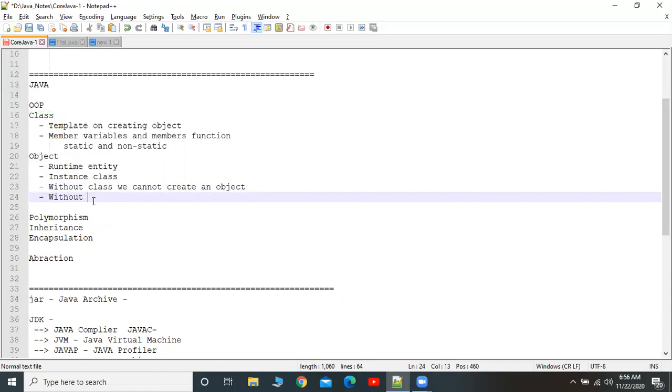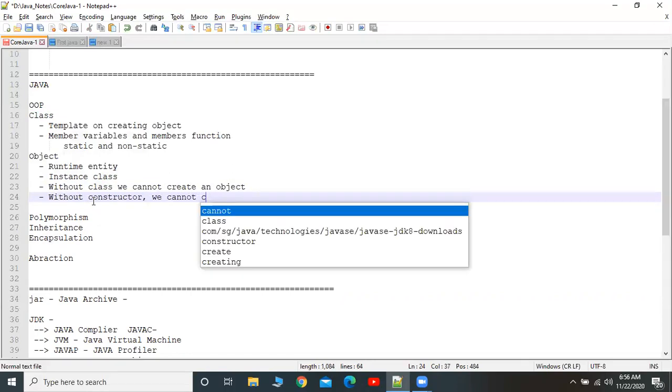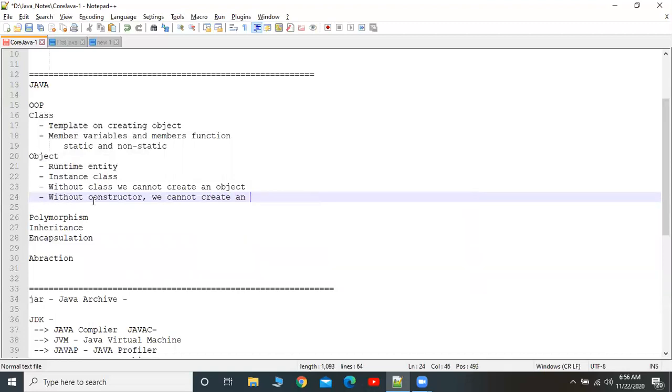Yes, it is mandatory. At the same time, a constructor is also very important to create an object. So a constructor has to exist in order to create an object.